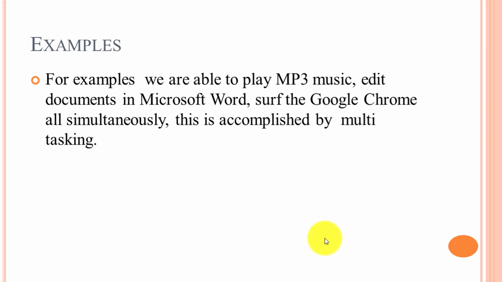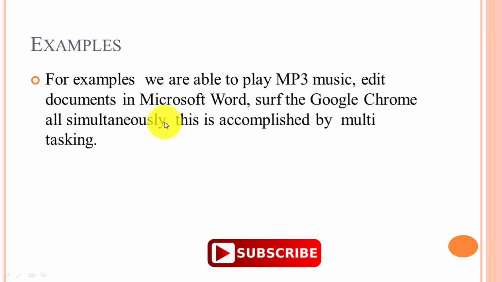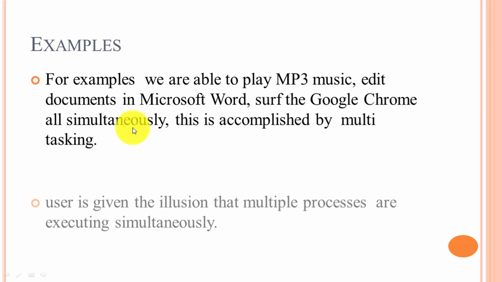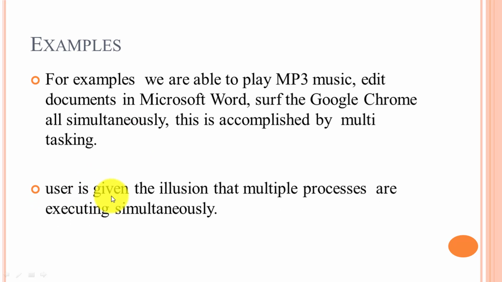Now for example, we are able to play MP3 music, edit a document in Microsoft Word, or surf Google Chrome simultaneously, which is accomplished by multitasking. There are many tasks, that is MP3 music, Microsoft Word, Google Chrome, etc., that can run parallelly. That is nothing but multitasking in a time share system. Now the user is given the illusion that multiple processes are executed simultaneously.